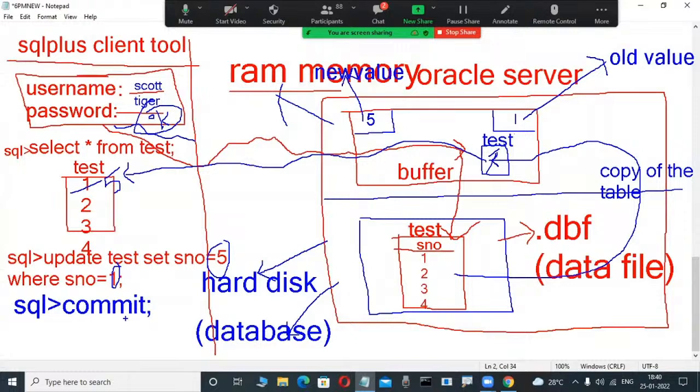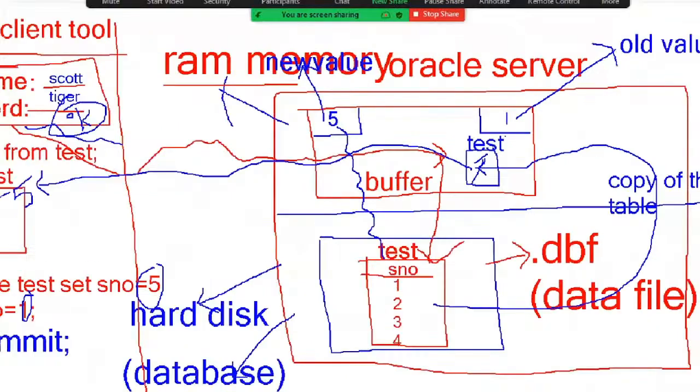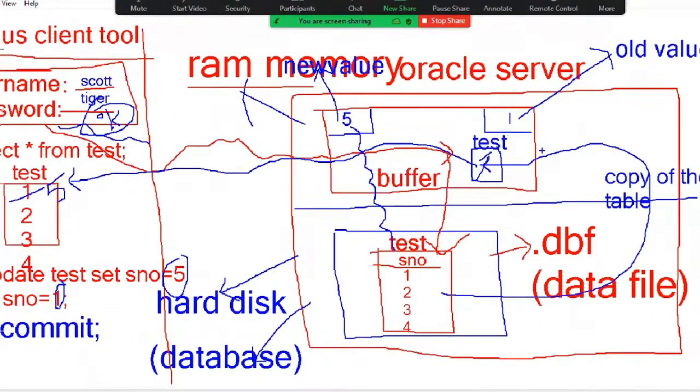The new value, what is the new value? The new value is 5. This 5 is automatically and permanently stored in the hard disk. Commit means saving the new value for the transaction permanently, in the hard disk. That is nothing but save.